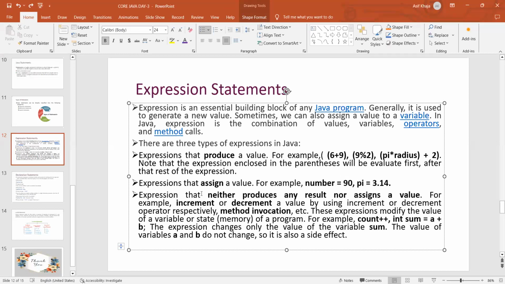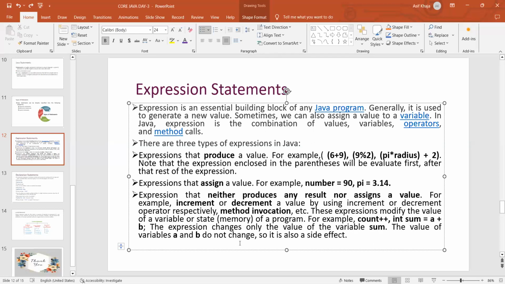And an expression that neither produces any result nor assigns a value. For example, count plus plus. We have taken one variable, count plus plus, which means count is equal to count plus 1. Now, int sum is equal to a plus b. While doing this operation, the value is changing only for sum. It is not changing the values of a and b.